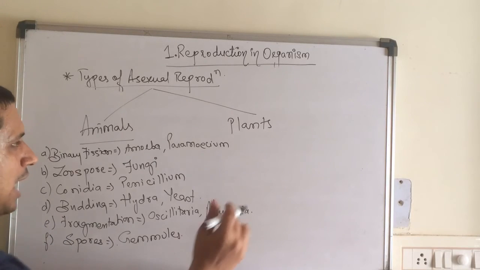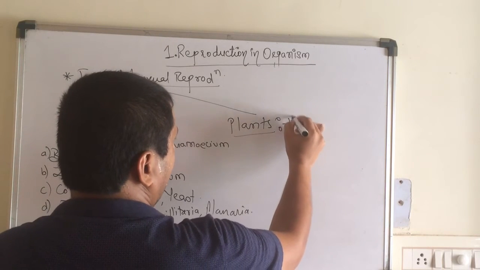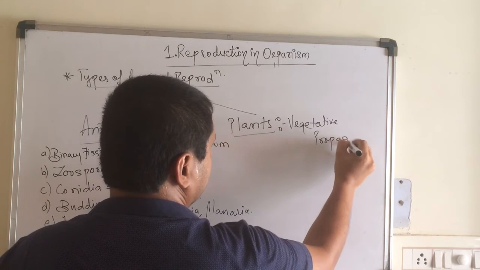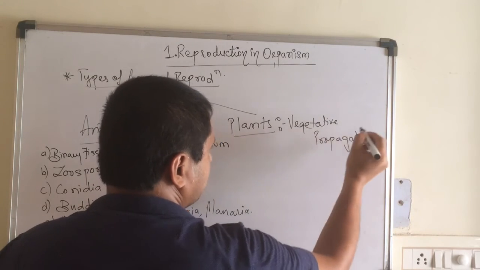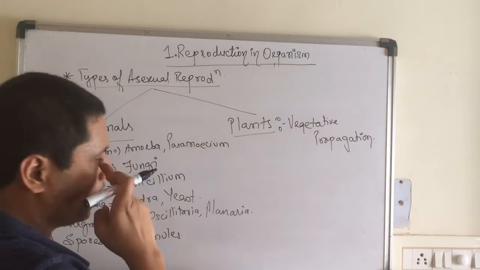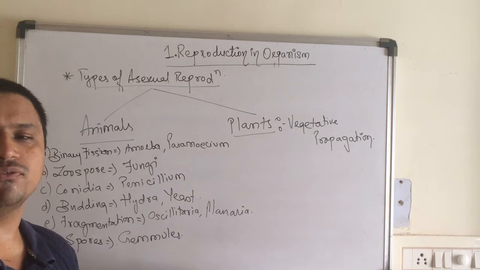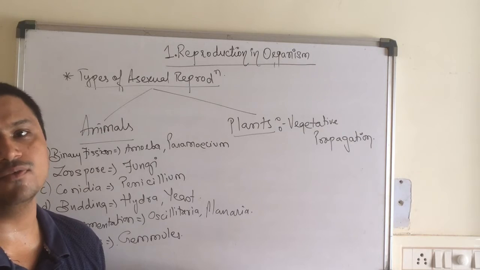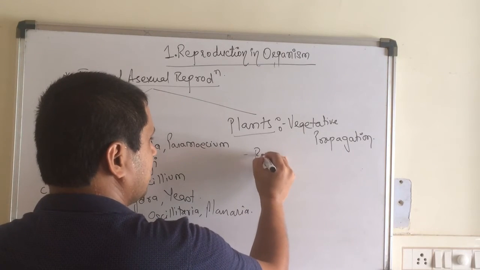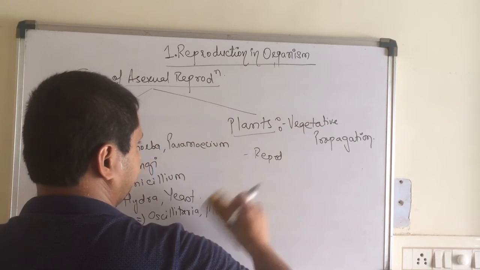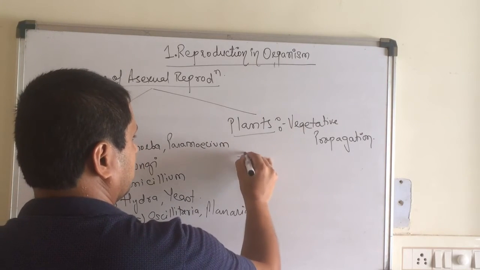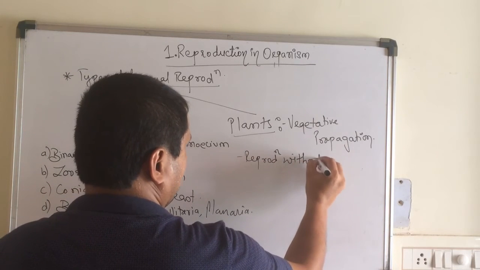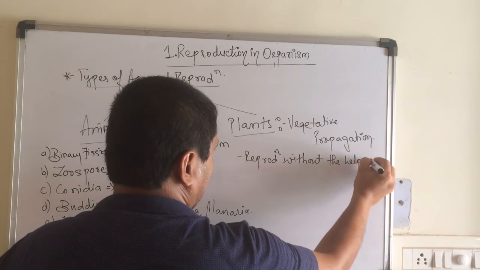On the other hand, plants reproduce through a method known as vegetative propagation. Vegetative propagation is defined as the reproduction which takes place without the help of reproductive organs. So it is defined as reproduction without the help of reproductive structures.